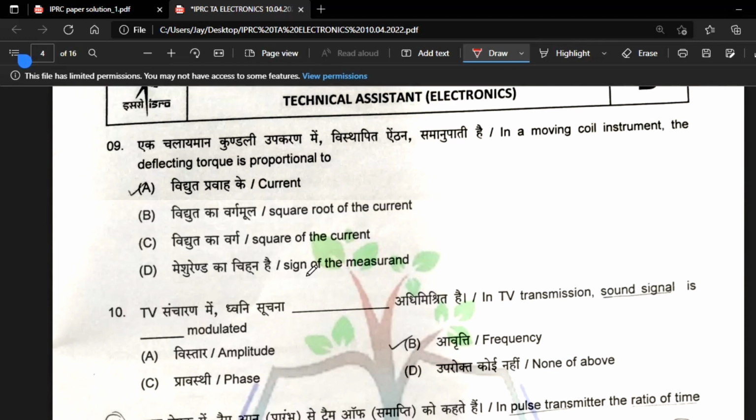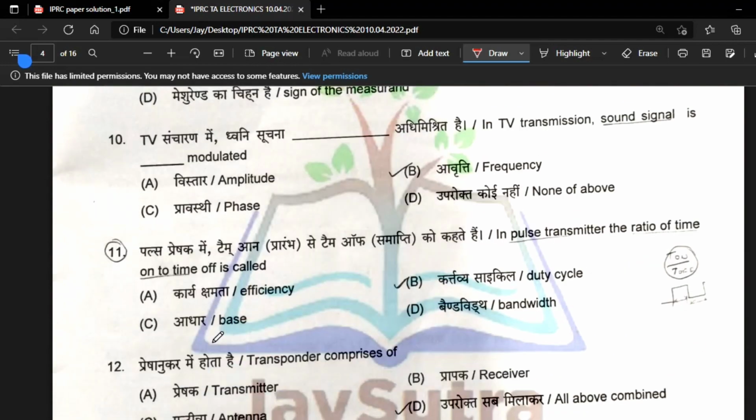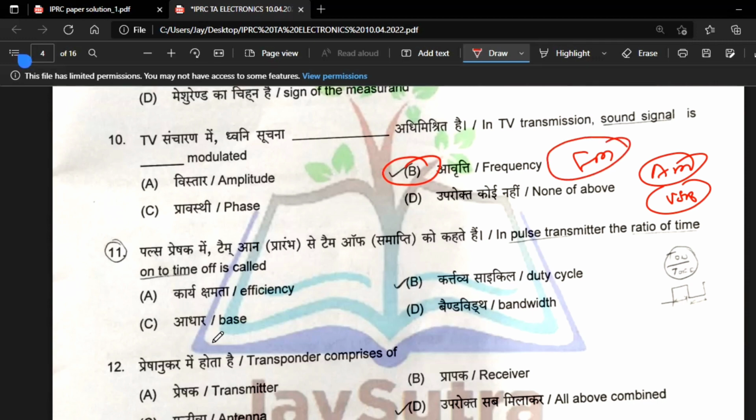Ninth: in a moving coil instrument, the deflecting torque is proportional to the current, square root of the current, square of the current, or sine of the measured. The deflecting torque is directly proportional to the current. So option A. In TV transmission, the sound signal is modulated in FM. Obviously the sound will be FM and the picture is AM, sent like VSB transmission mode. So option B.